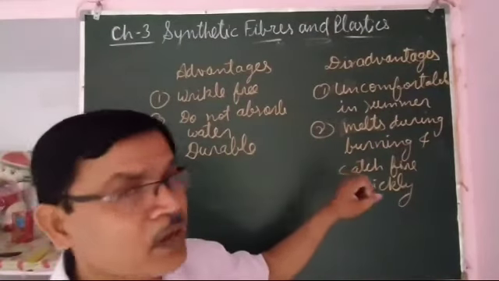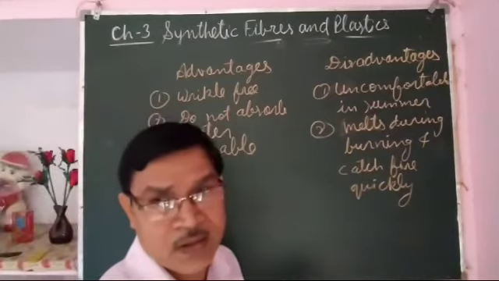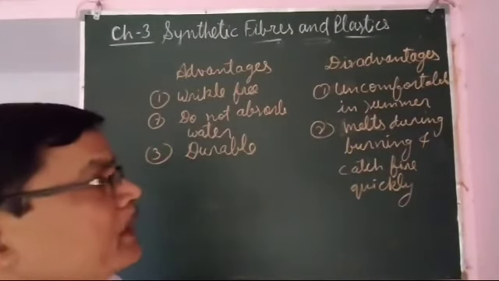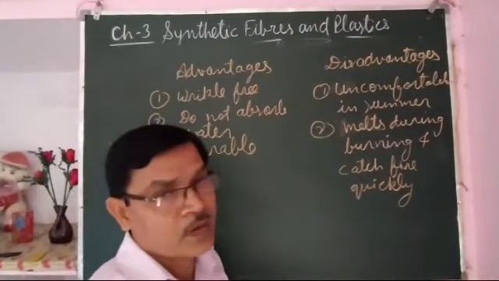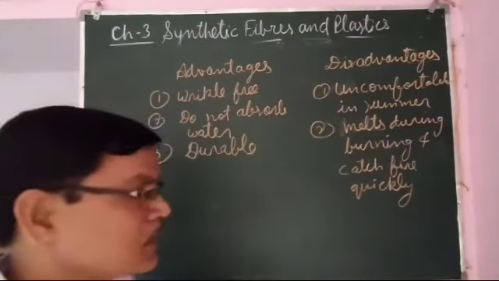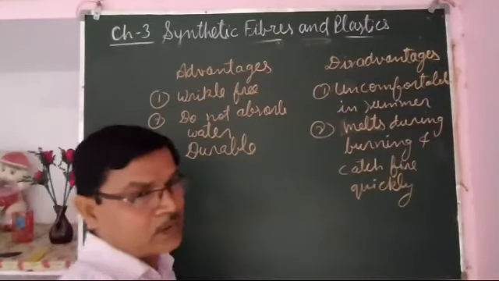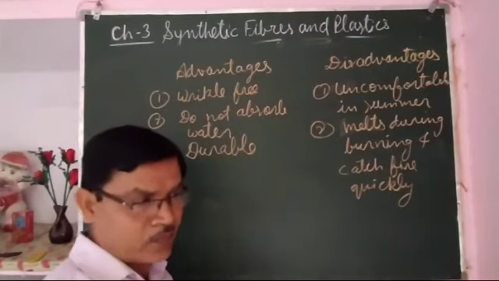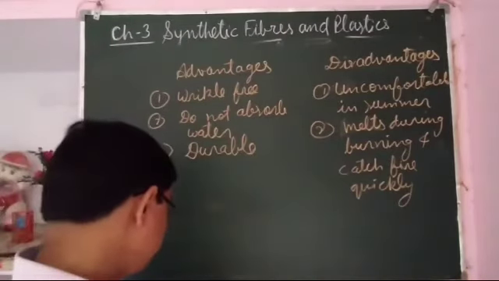It melts and sticks to the body, and that becomes very dangerous. So it should be avoided to wear synthetic fiber clothes when the person or the women are working in the kitchen or wherever any work related to fire is going on.